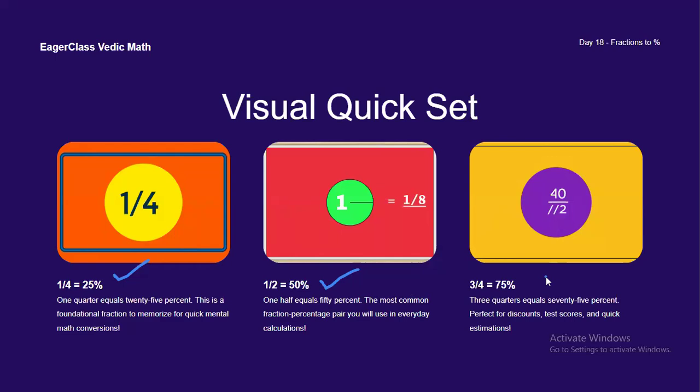Perfect for discounts, test scores, and quick estimations. These are very important fractions. Just memorize them. Okay.